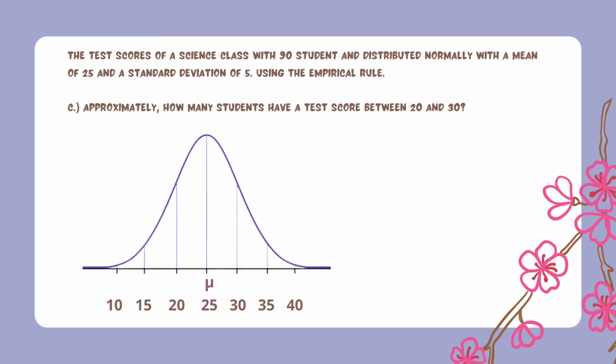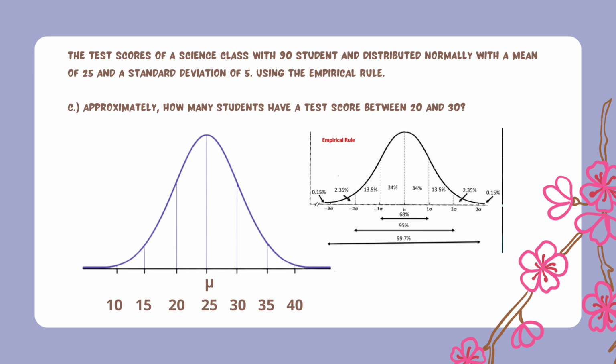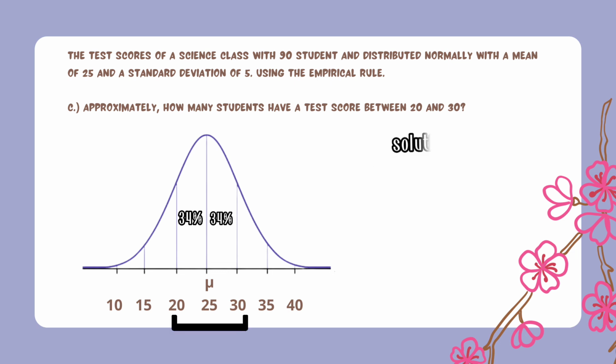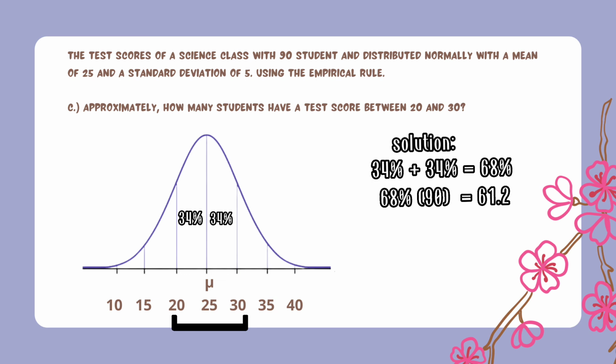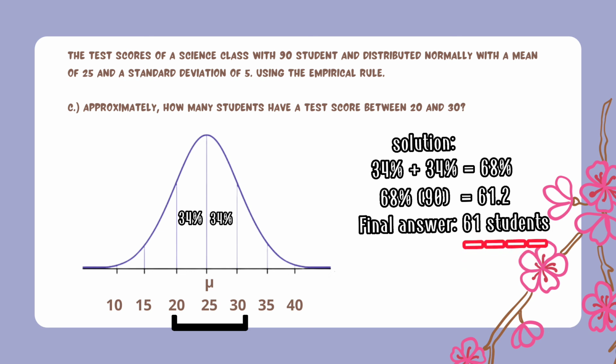Next is, approximately how many students have a test score between 20 and 30? We will use again the empirical rule. Now it starts at 20 hanggang 30. Here's the solution. 34% plus 34% is equal to 68%. So yung 68%, dahil students yung hinahanap, i-multiply natin siya by 90. Now 68% times 90 is equal to 61.2. So the final answer will be 61 since mag-round off tayo dahil students nga yung hinahanap.